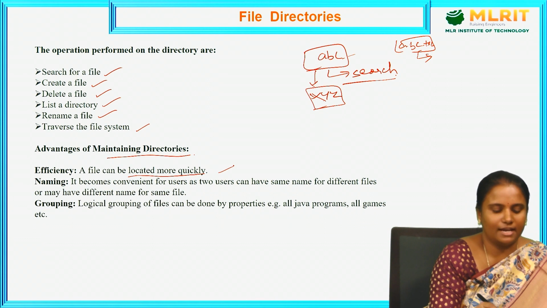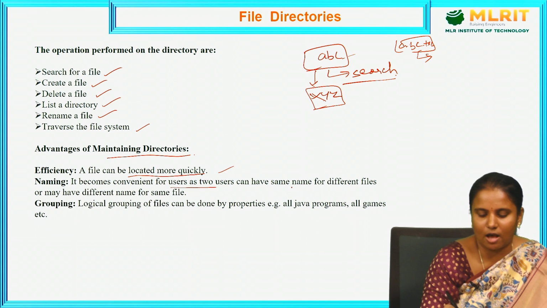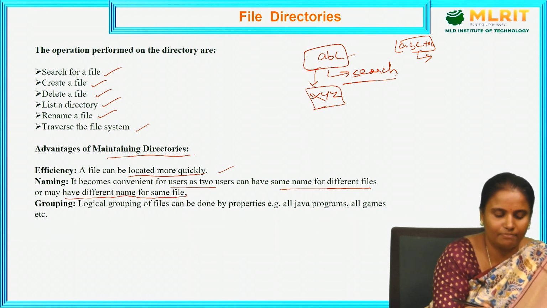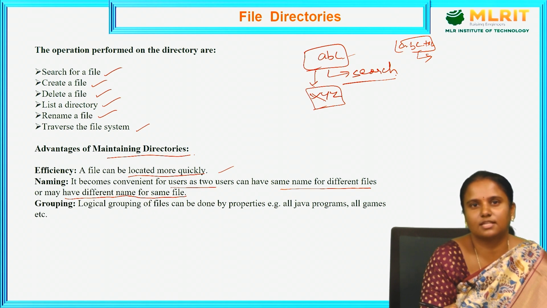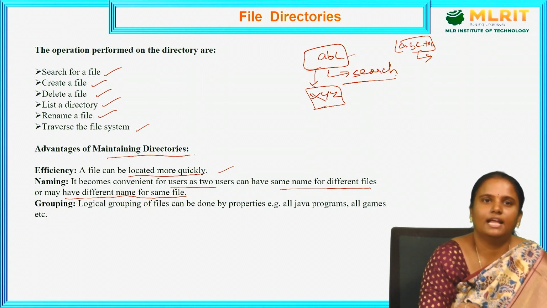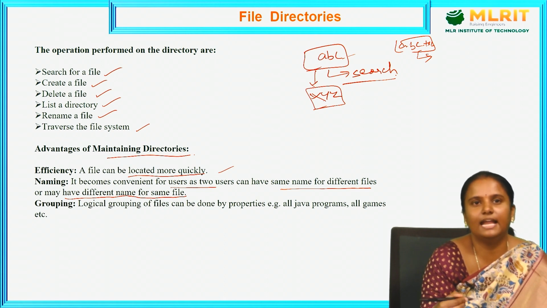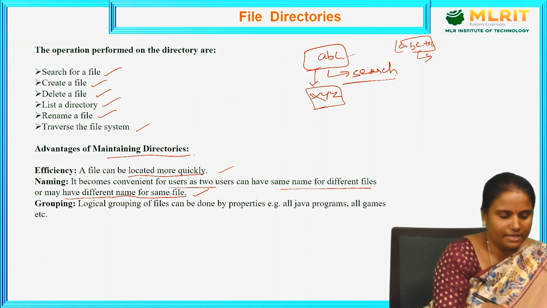Next, naming. How are we going to name a directory or a file? It becomes convenient for users, as two users can have the same name for different files, or may have different names for the same file. So same name with different files, or different names with the same file. So in both of these, naming is convenient. That is what about naming in directories.